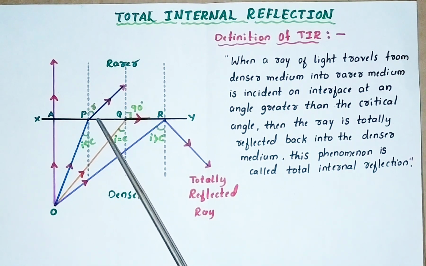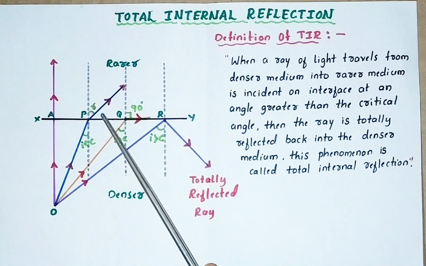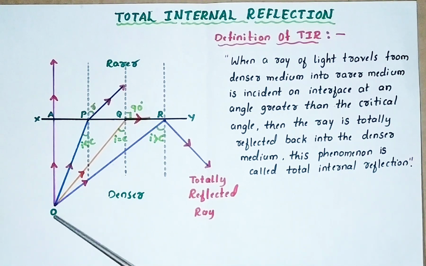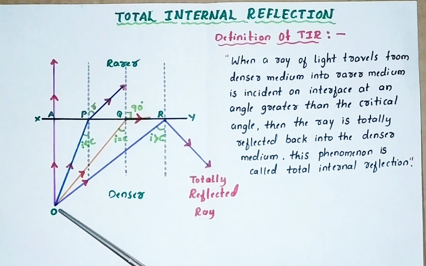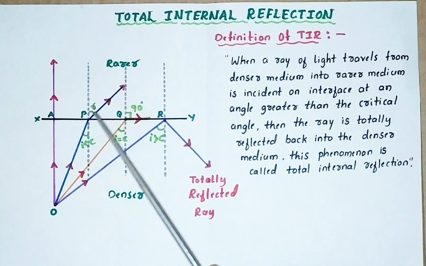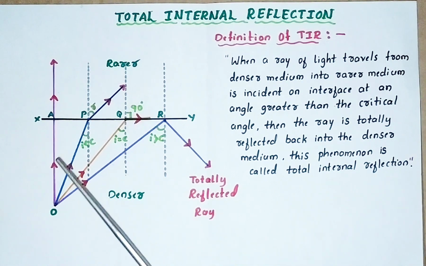Why is this refracted ray away from the normal? Because the speed of light increases. Why is the speed of light increasing? Because it is a rarer medium. So OP is the incident ray, and when it enters the rarer medium, the speed of light increases, so the refracted ray bends away from the normal.